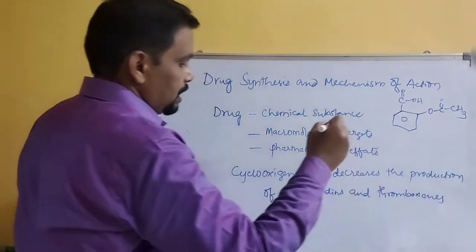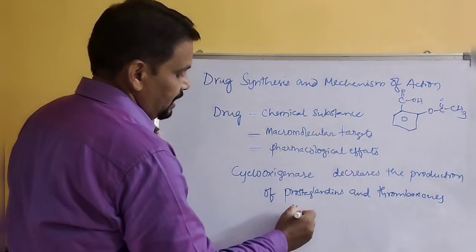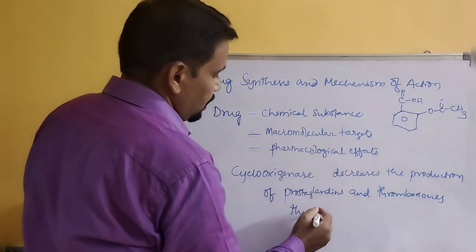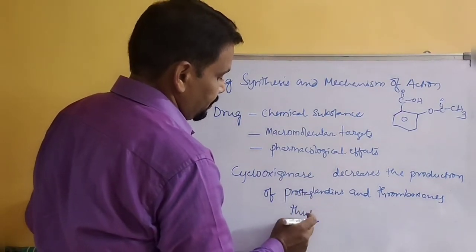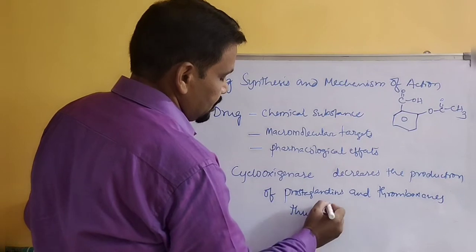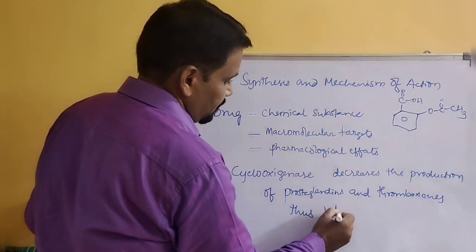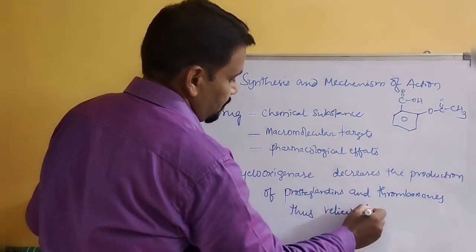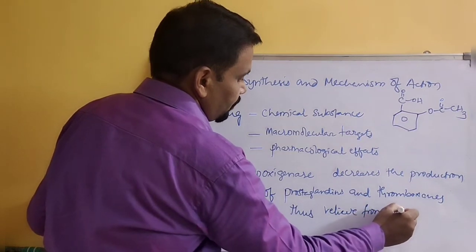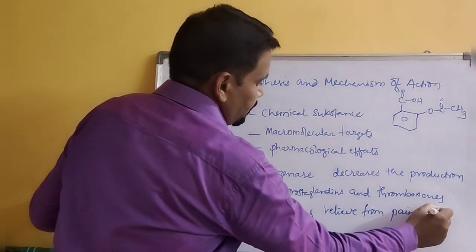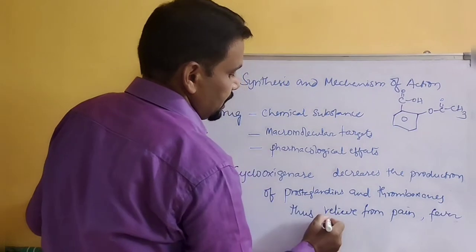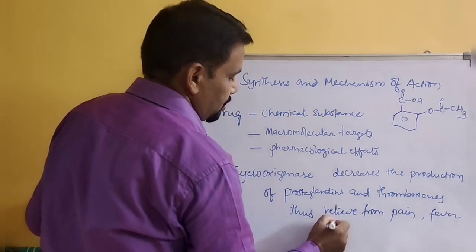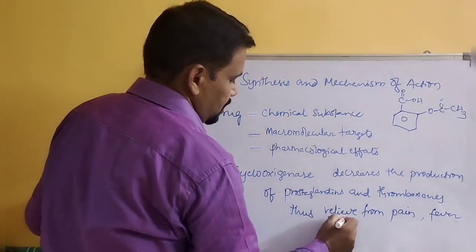Thus, the final ultimate result of the pharmacological effect of this drug is relief from pain, fever, and inflammation.